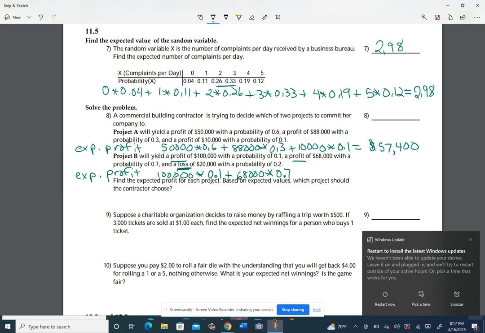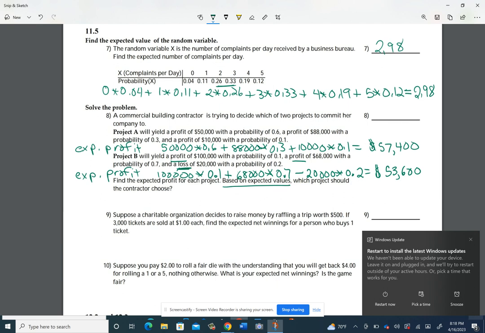You can either put a minus here or put a plus but have a negative on the 20. So we have the possibility of losing 20,000. That's why it's a minus. It was a loss times the probability of that happening. And when I do that, I wind up with $53,600.